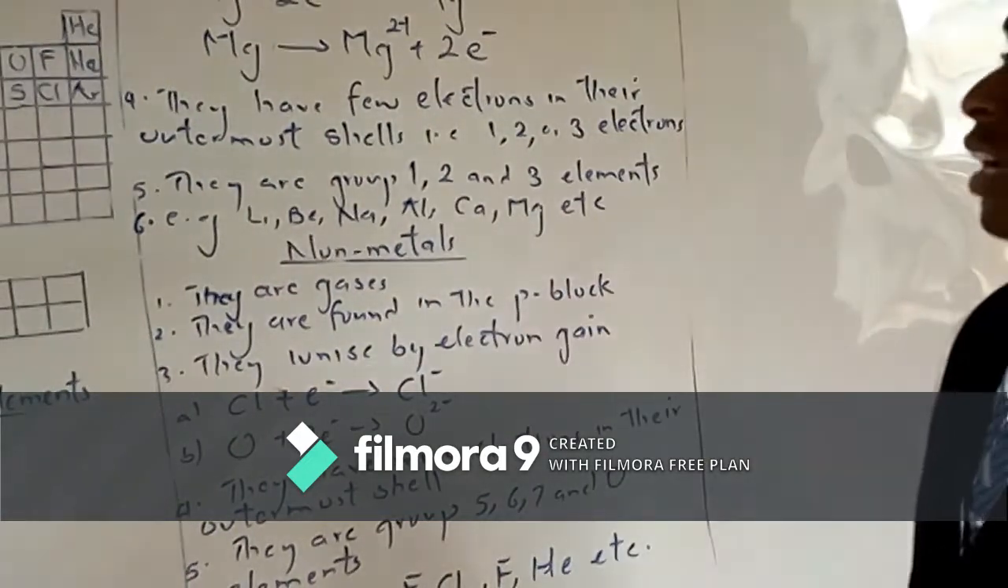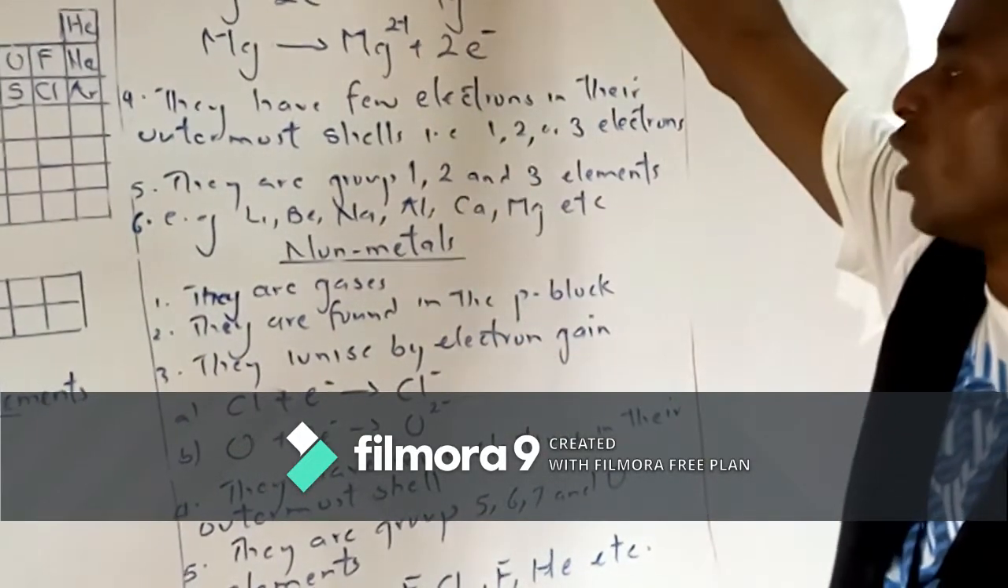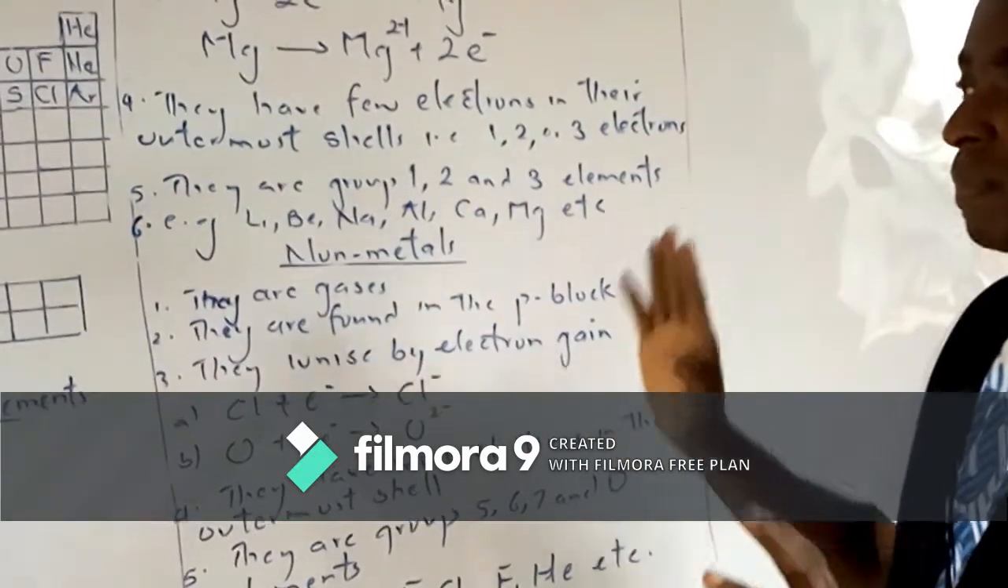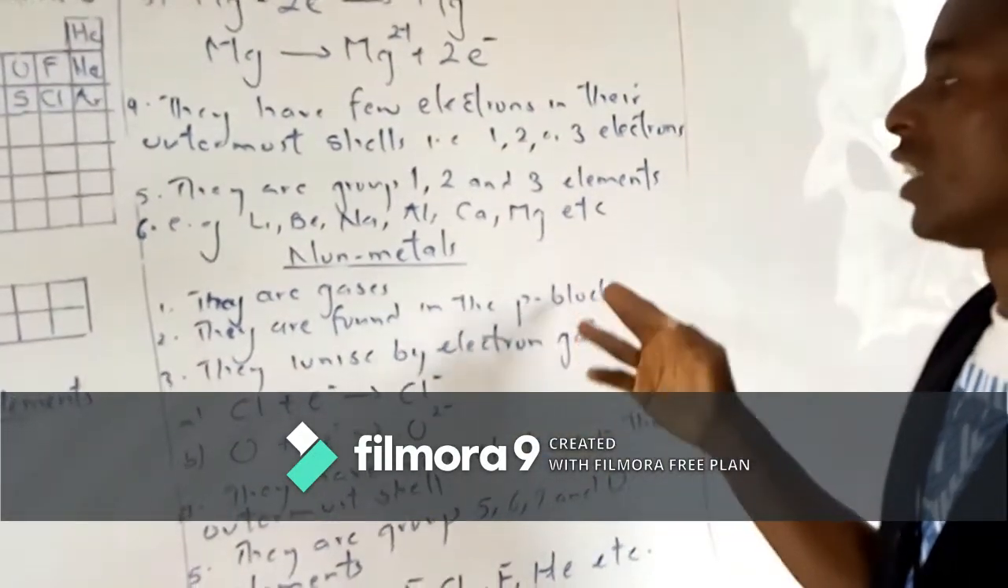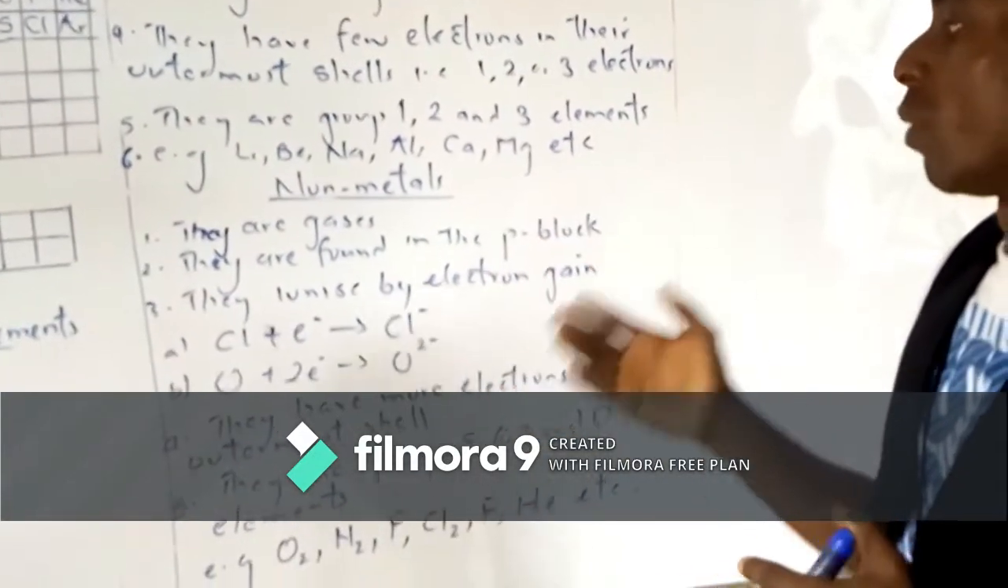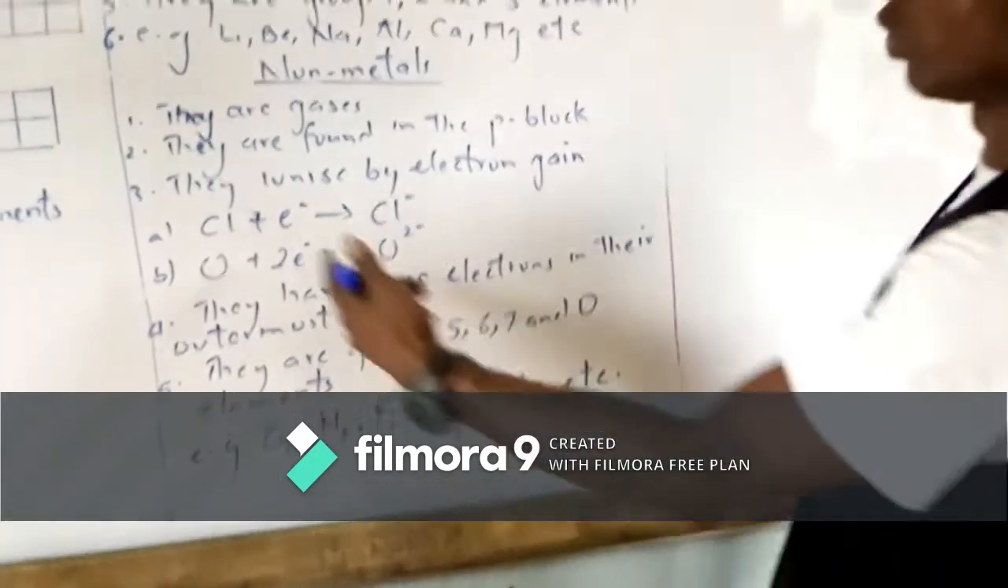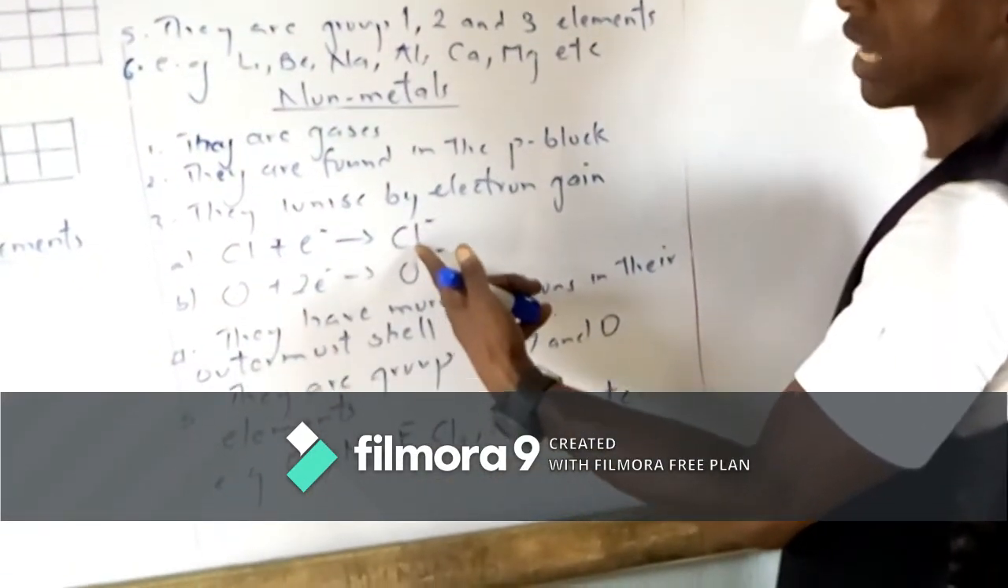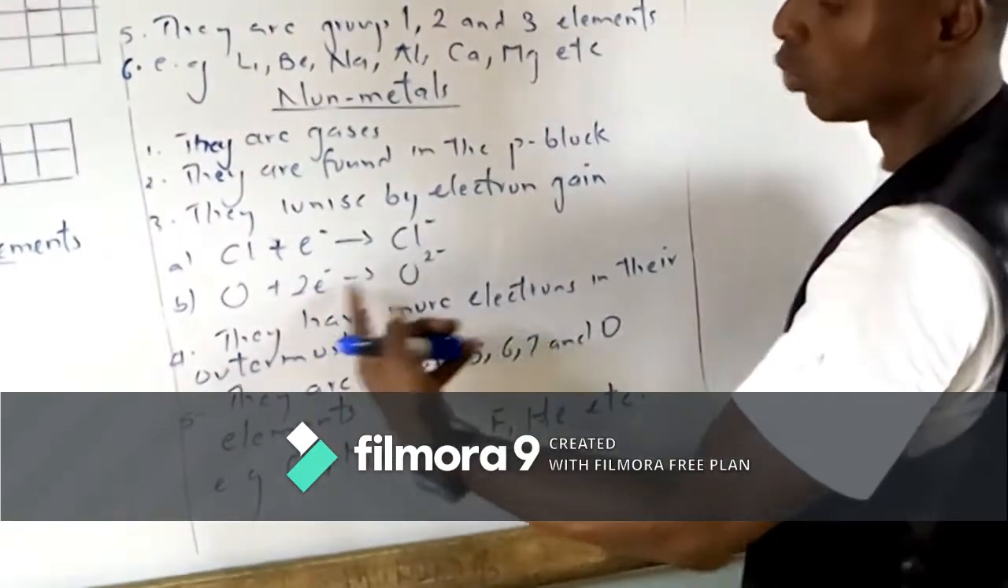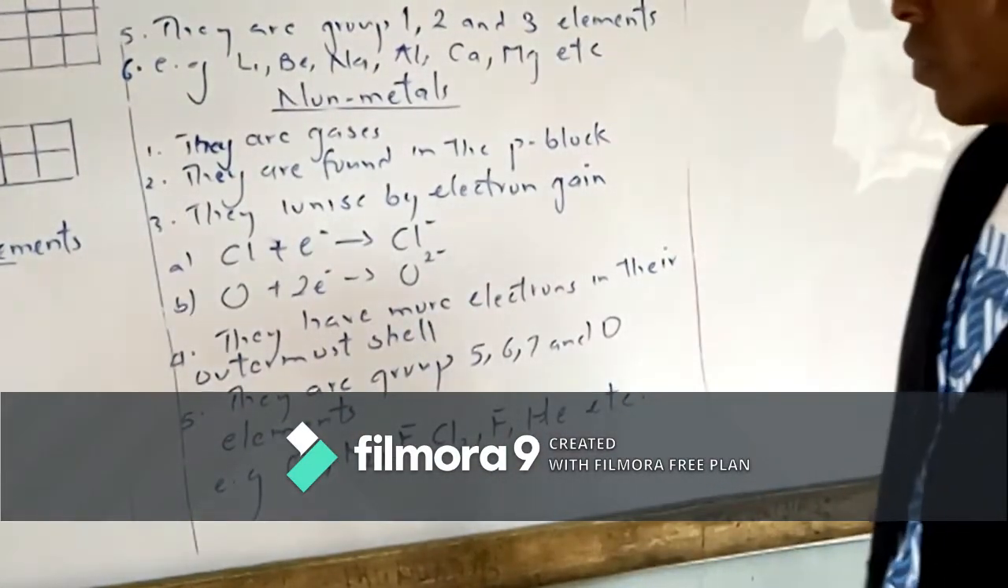Now let's look at non-metals. Just reverse this. Non-metals, number 1, are gases. Number 2, they are found in the p block. Number 3, they ionize by electron gain. This chlorine, it gets 1 electron to become chloride ion. This oxygen gets 2 electrons to become oxide ion.